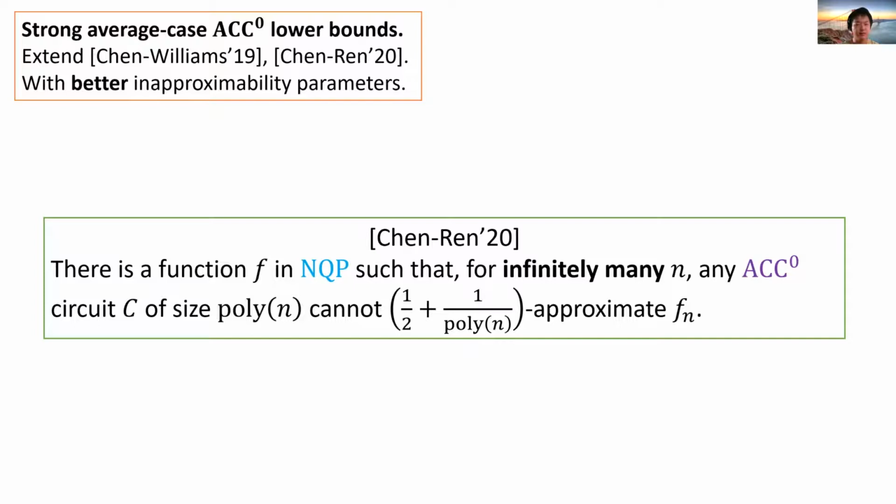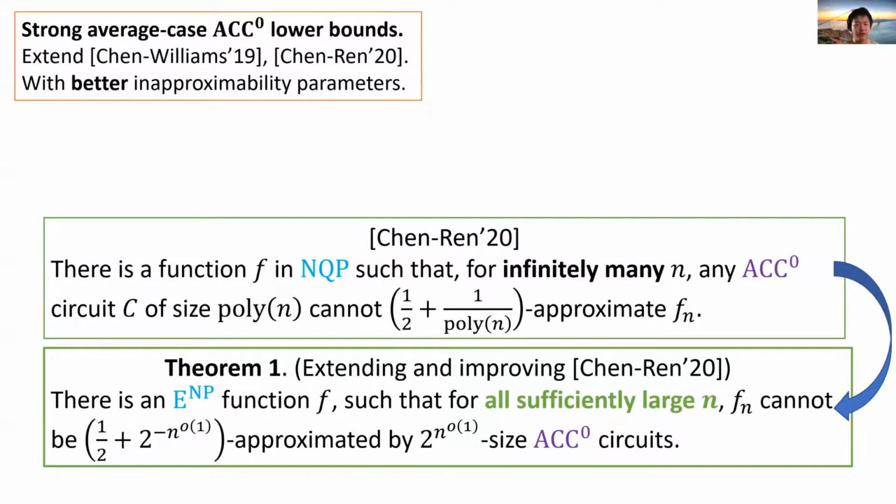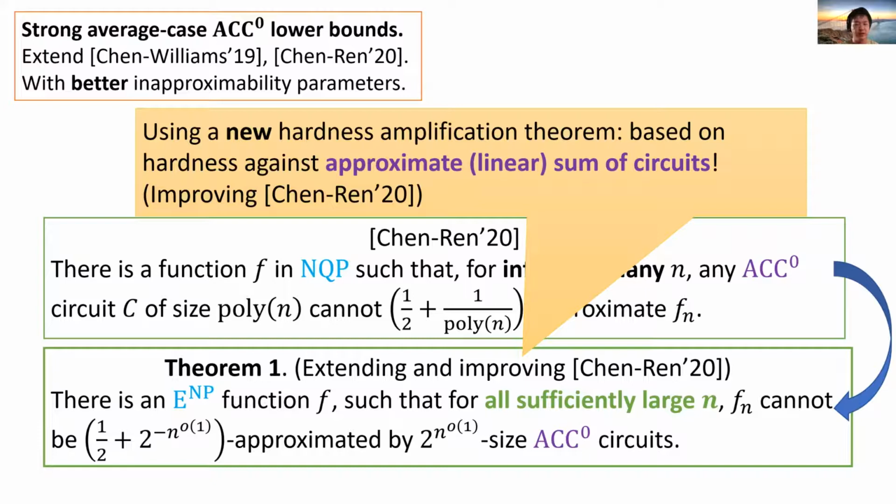So for the larger class E to the NP, we improve their work from both sides. That is, we show that E to the NP cannot be half plus inverse sub-exponential approximated by sub-exponential size ACC circuits, even almost everywhere. The better inapproximability parameter is obtained by using a new hardness amplification theorem, improving a technique of Chen and Ren. Unfortunately, I don't have enough time to cover the new hardness amplification. Please check our paper for the details.